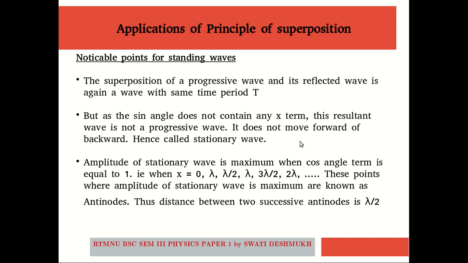So we can say the resultant wave is not a progressive wave. It is not moving forward or backward. That's why such a wave is known as a stationary wave. As it is not moving forward or backward, it is not carrying energy forward or backward. It is just holding the energy at that particular point.